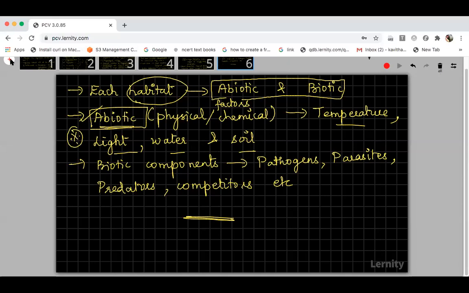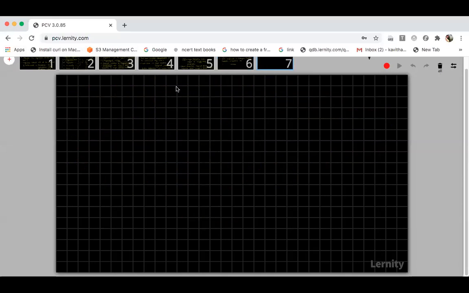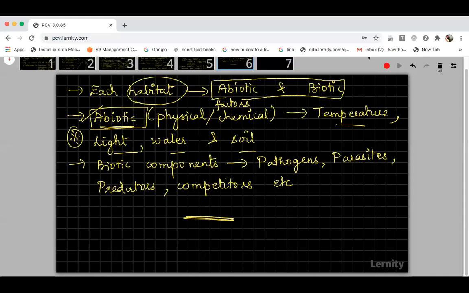So fine. Now we can start the chapter. The first concept we are going to see is abiotic factors. I told you the most important abiotic factors previously. We are going to discuss first temperature, second light, third water, and fourth soil. Okay, these are the important abiotic factors we are going to discuss. The lesson name is organisms and population.